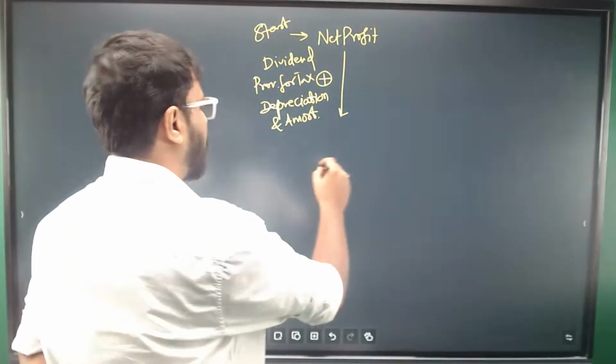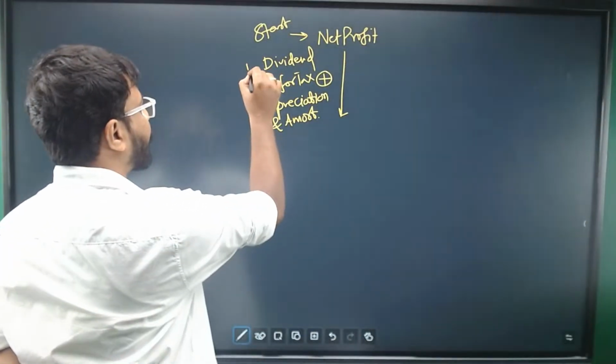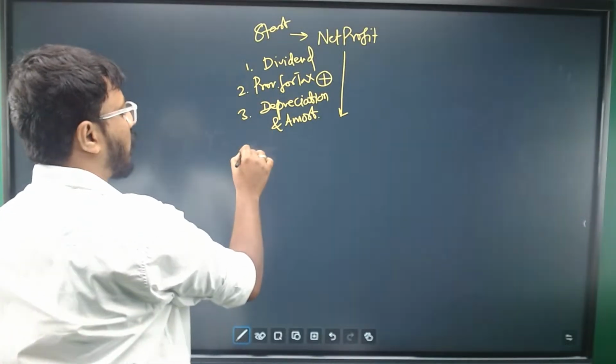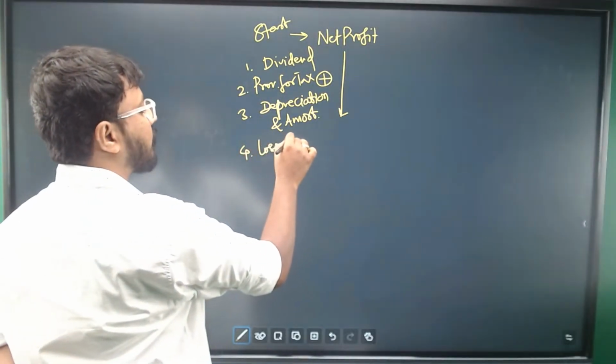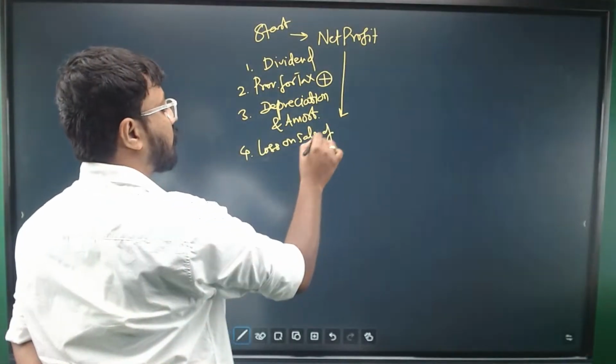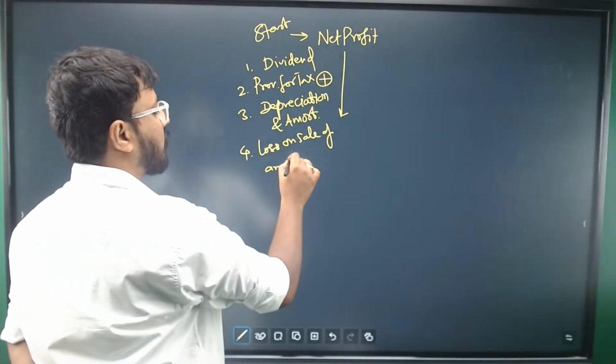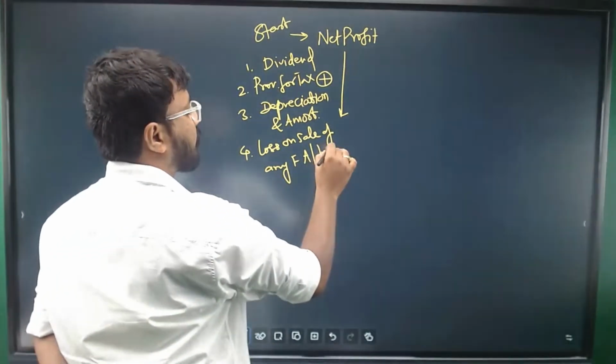And you'll also see something like loss on sale of any fixed assets or investments.